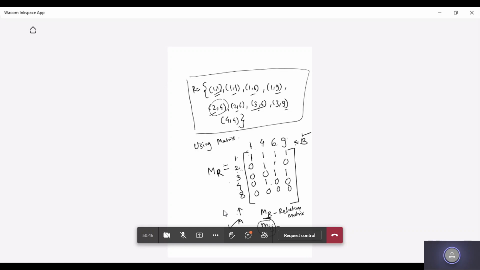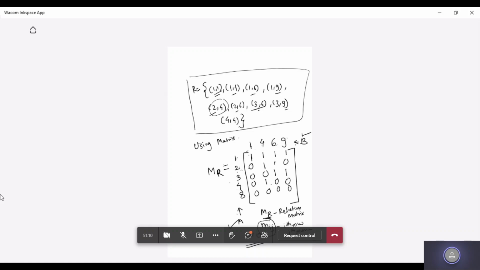So Mij will represent the value for the given ith row and jth column, whether it is 1 or 0. This is how you are going to represent the relation in matrix form.